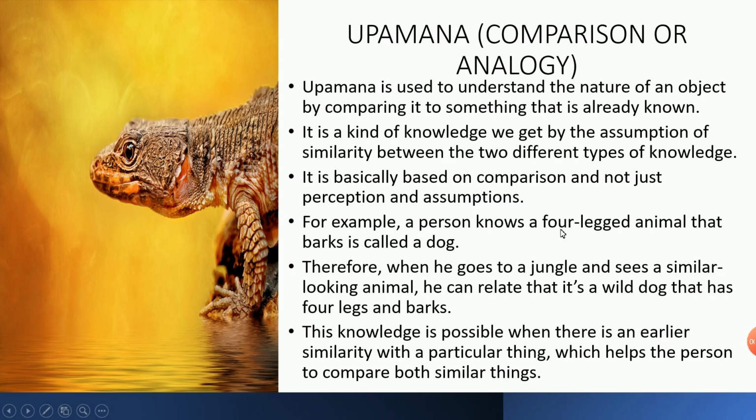So a person knows a four-legged animal that barks is called a dog. So when he goes to a jungle and sees a similar looking animal, he can relate that it's a wild dog that has four legs and barks. So this knowledge is possible when there is an earlier similarity with a particular thing, which helps the person to compare both similar things. Take human classification, anatomy in biology, zoology, I'm saying.